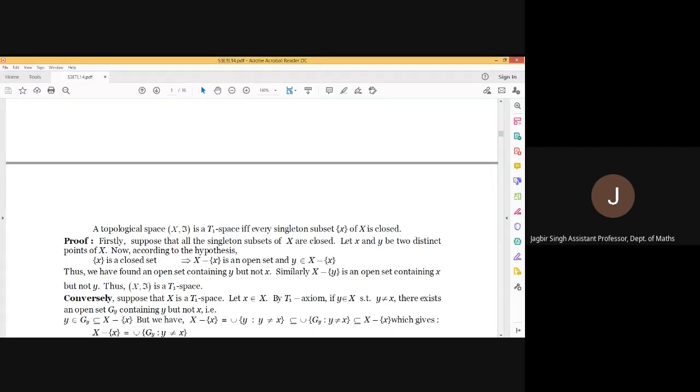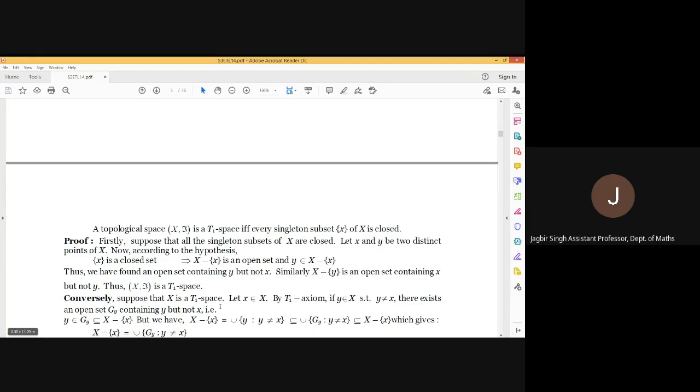Okay, so first we are assuming that every singleton set is closed. Means if any element x is considered, then singleton {x} is a closed set. And now we have to prove that it is a T1 space. For that we are considering two distinct elements x and y. Then according to hypothesis, singleton {x} and singleton {y} both are closed.